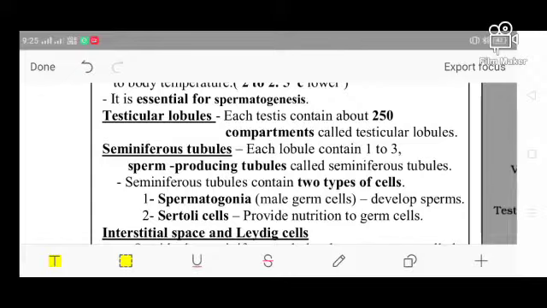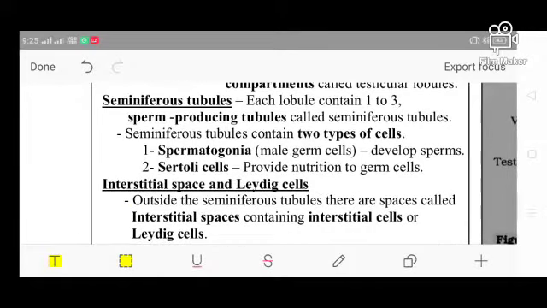Next one, the seminiferous tubule. What is the seminiferous tubule? Each lobule contains 1 to 3 sperm-producing tubules called the seminiferous tubules. The tubules which contain the sperms are known as the seminiferous tubules.